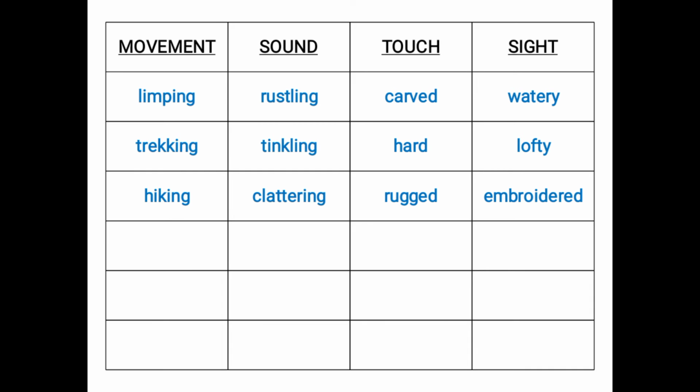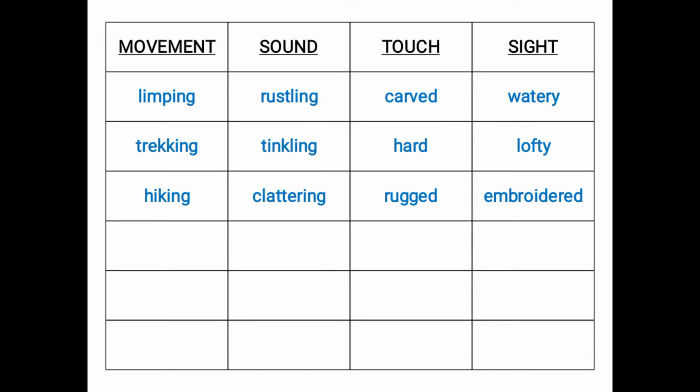The words that are used to describe a sound, we will write them in the second column. Just like that, the words that describe the touch, the texture of something, we will write them in the third column. And the words that help us to describe the look, the appearance, or how they look like, we will write them in the last column, sight.